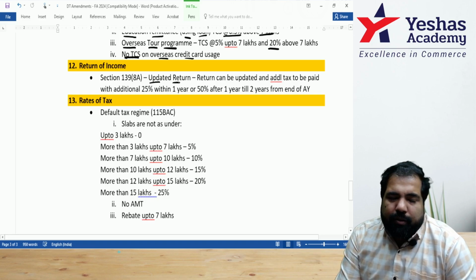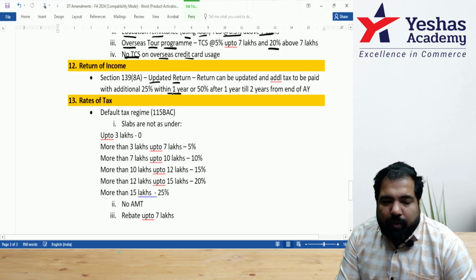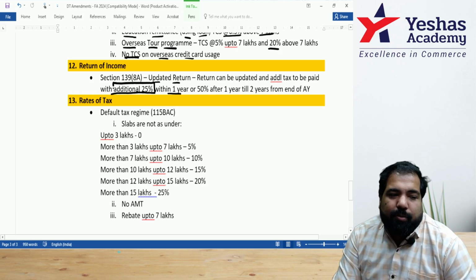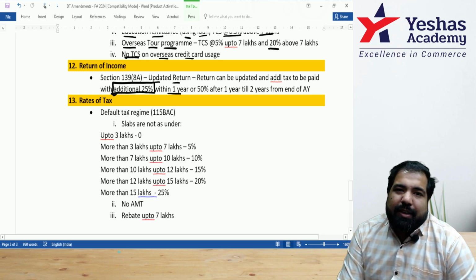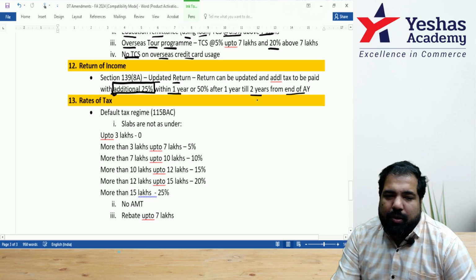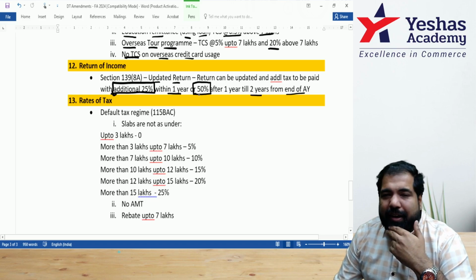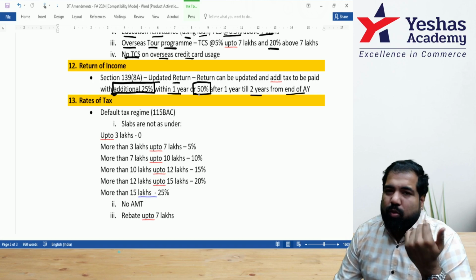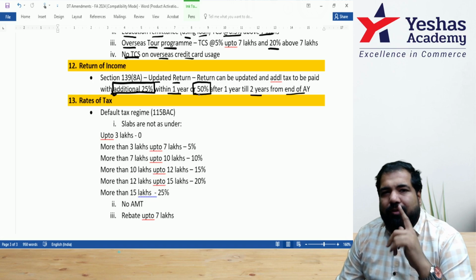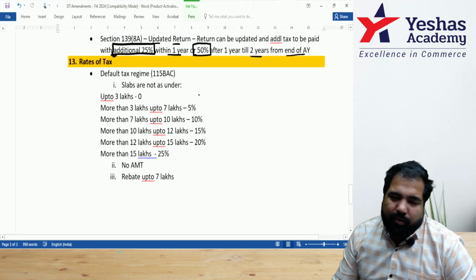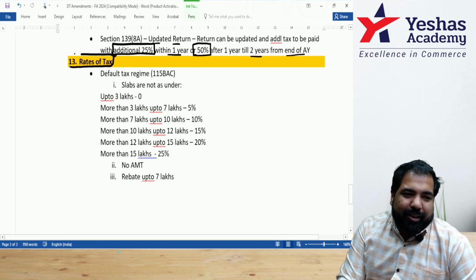In the updated return, you can file the return within 1 year after the assessment year and pay the tax along with the additional 25%. And after 1 year till the next year, that is 2 years from the assessment year, you have to pay 50% extra. This is for all those people who want to come out clean to the government and pay a little extra tax but come out clean. This is owning up to your mistake, but this can be done only within 2 years from the assessment year. Next, rates of tax. And last, actually, rates of tax.